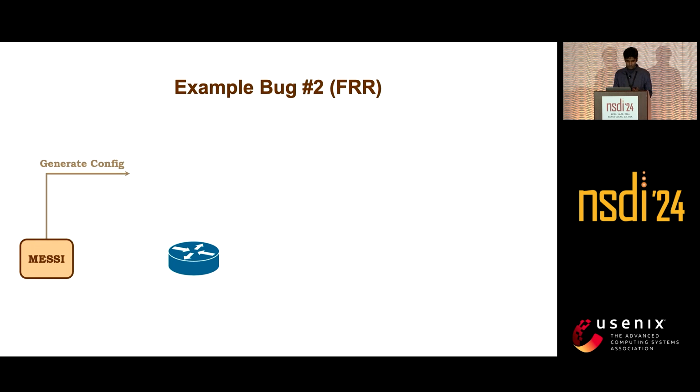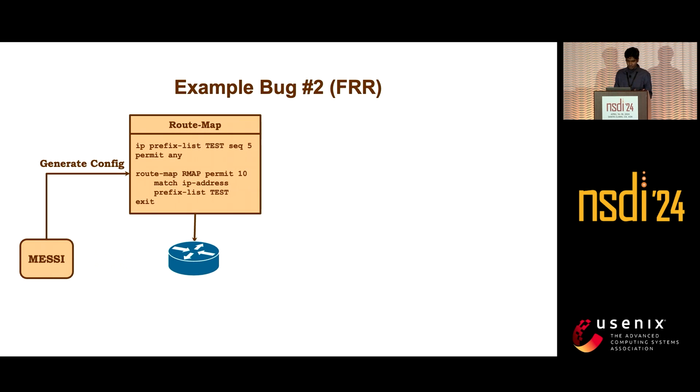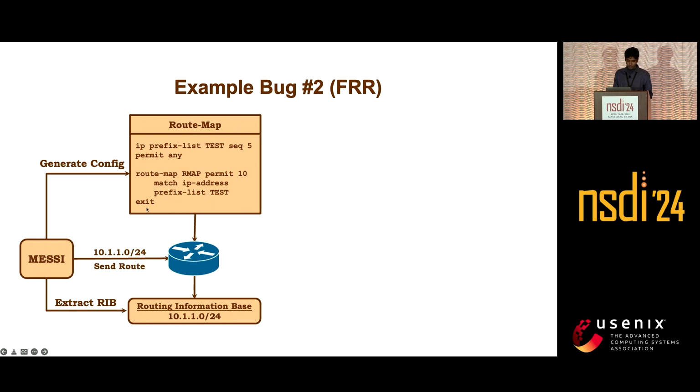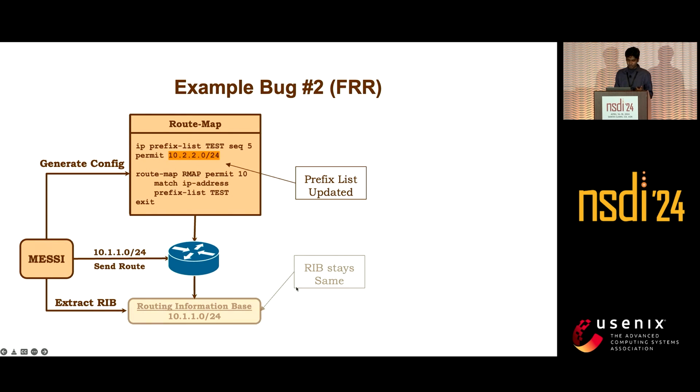Another bug, from FRR, shows why we are testing incremental updates. Our tool MESSI generated a route map and also a route, and according to this route map, any prefix should be accepted. So this prefix gets installed in the RIB. Now if we change the prefix from prefix any to some particular prefix, this particular route advertisement should not be accepted, but the routing information base is not updated.